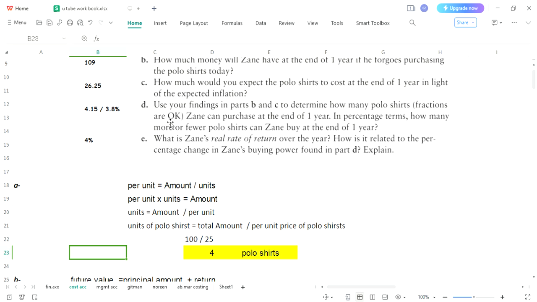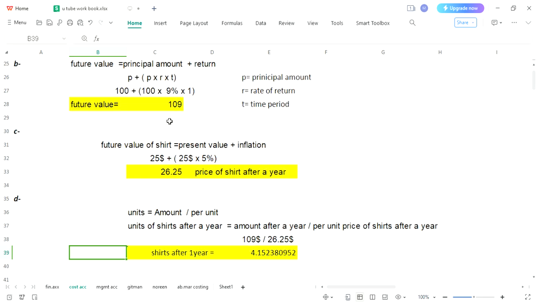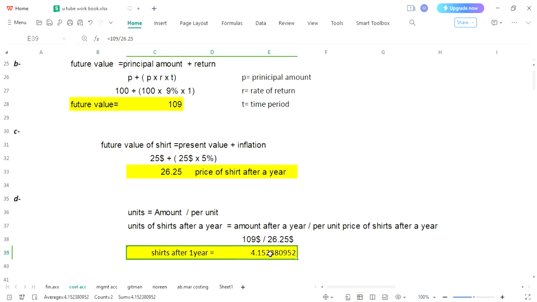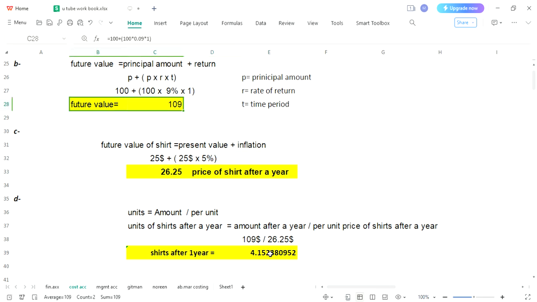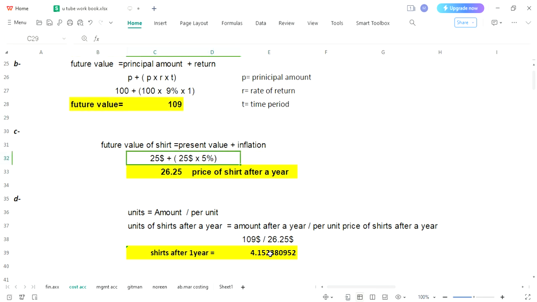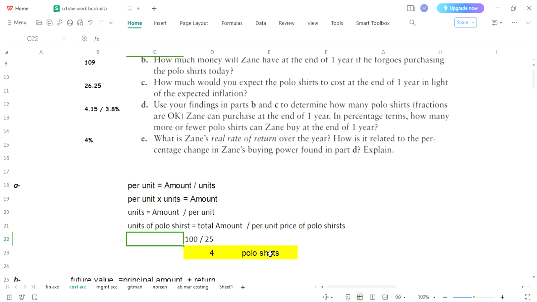That means we can ignore this 4.15, as it is impossible to purchase 4.15 shirts. Shirts can be 4 or 5. Decimals are not possible, but in the question we were asked just to ignore these decimals. So guys, D part is completed, but one more thing has been discussed over here.